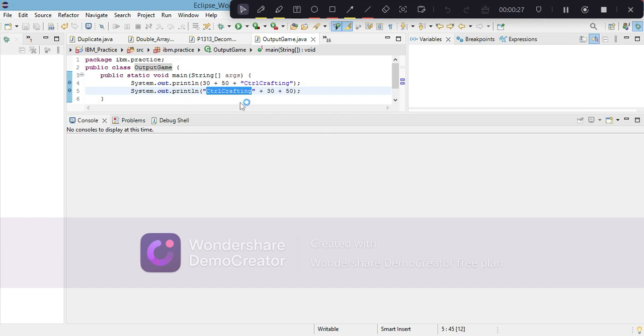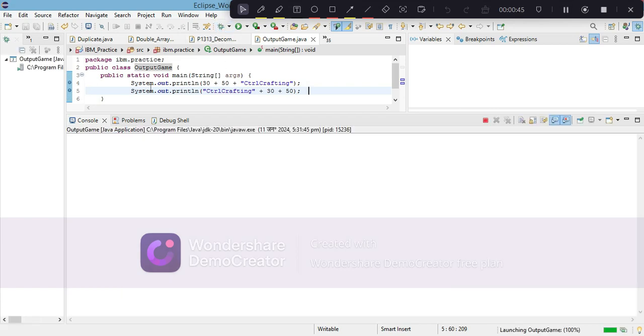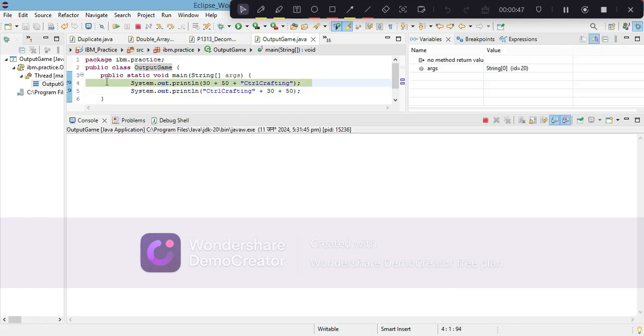The whole statement is the same, the integer values are the same, the string is the same, but only by changing the order, these two outputs are going to be very different, and the logic behind them is a valid question to be asked in an interview. So let me just run this one first and I'll explain.